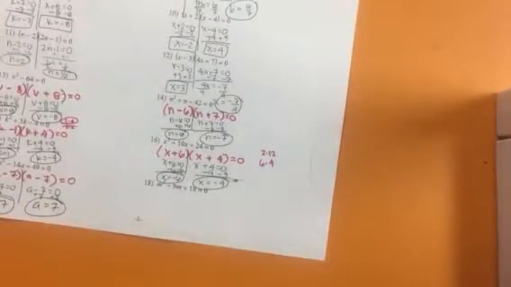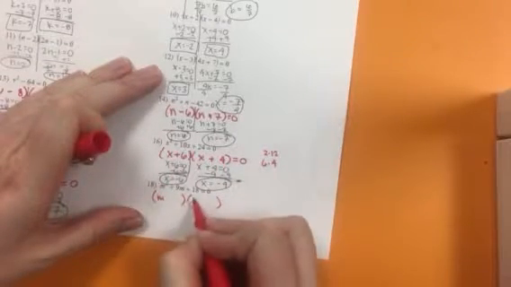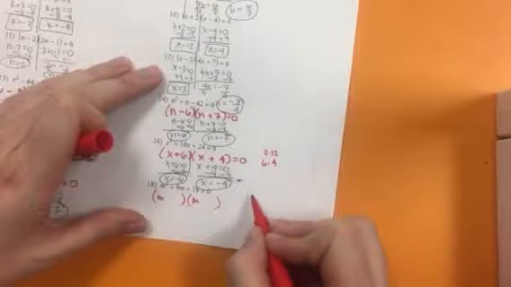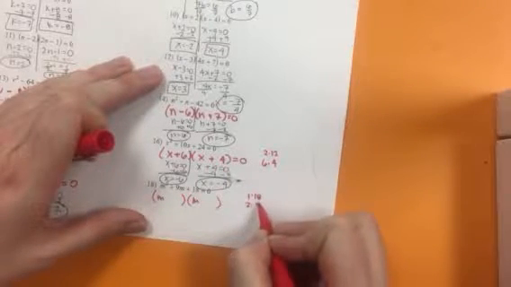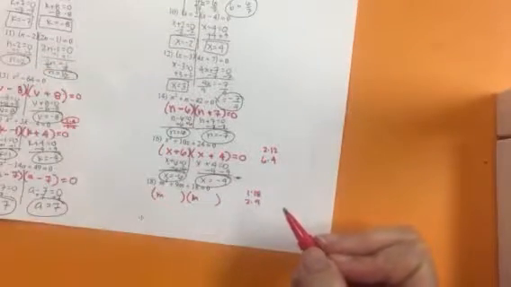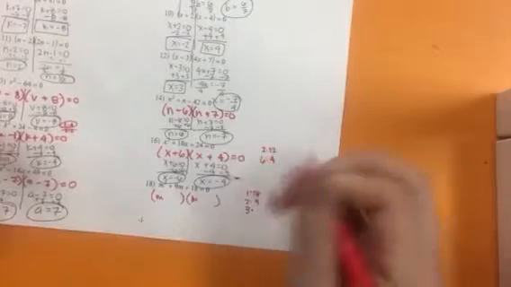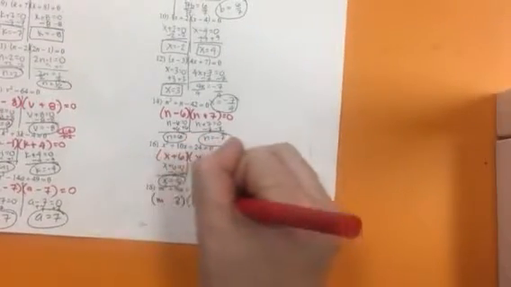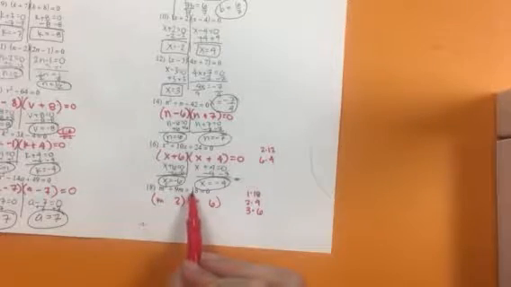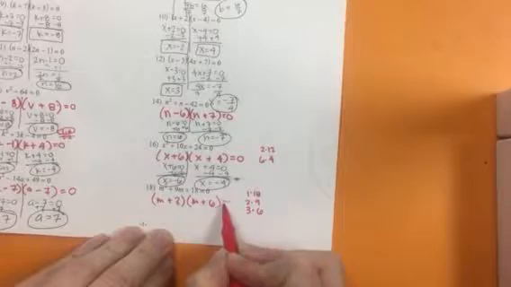Last one on this section, we are going to make our factors again. M and M go in front. Multiples of 18 are 1 times 18, 2 and 9, and 3 times 6. 3 times 6 will give us 18, and then to add them up to 9, they both need to be positive.